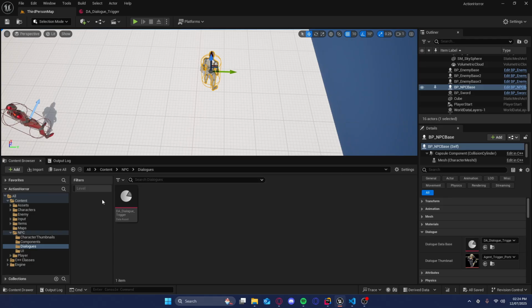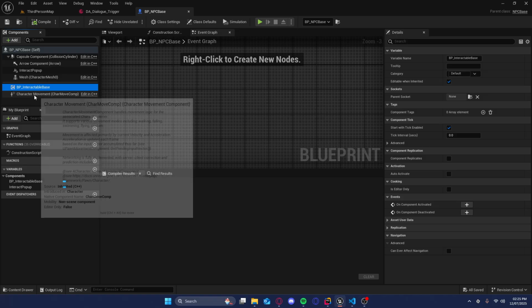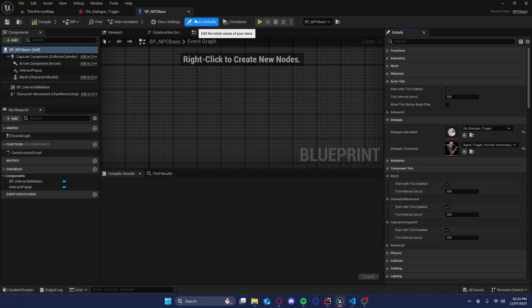Now, each NPC, if I look at the NPC blueprint class, inherits from NPC base, and in addition to that, it has a BP interactable attached to it, right? And the NPC base has two values that you can set. It's a thumbnail and a dialogue database.